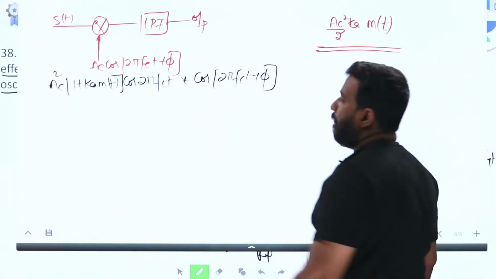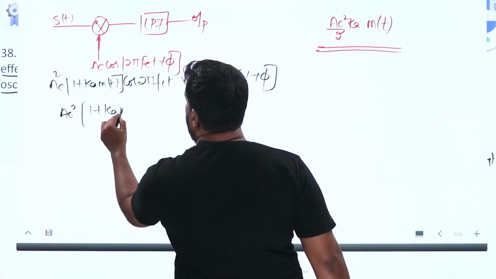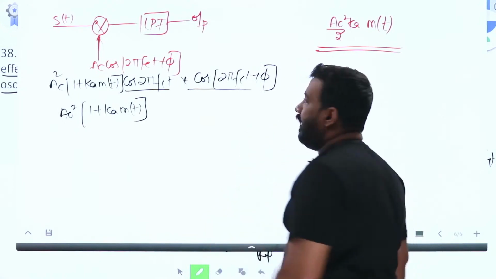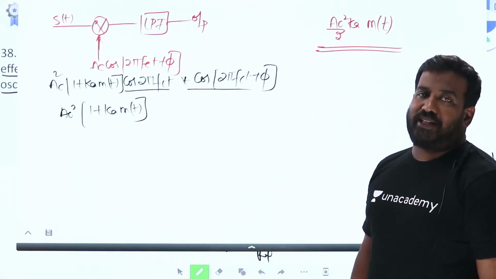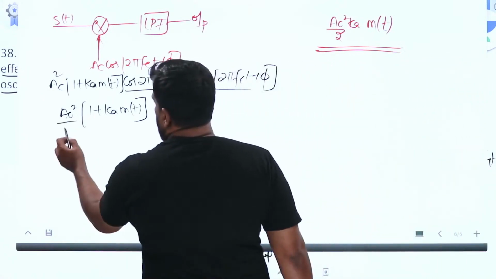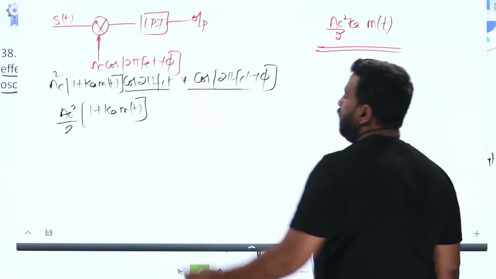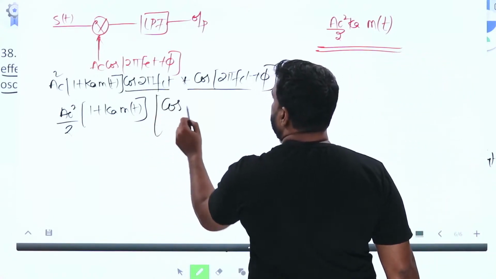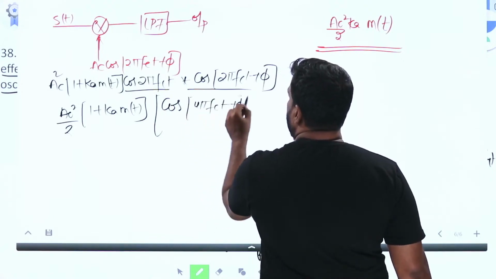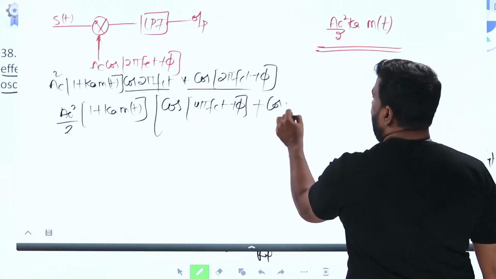This is Ac square into 1 plus Ka m of t. These are of the form 2 cos A cos B, which is cos of A plus B plus cos of A minus B. 2 is not there, so multiply and divide by 2: Ac square by 2 into 1 plus Ka m of t, into cos of A plus B, which is 4 pi fct plus phi, plus cos of A minus B, which is cos phi.